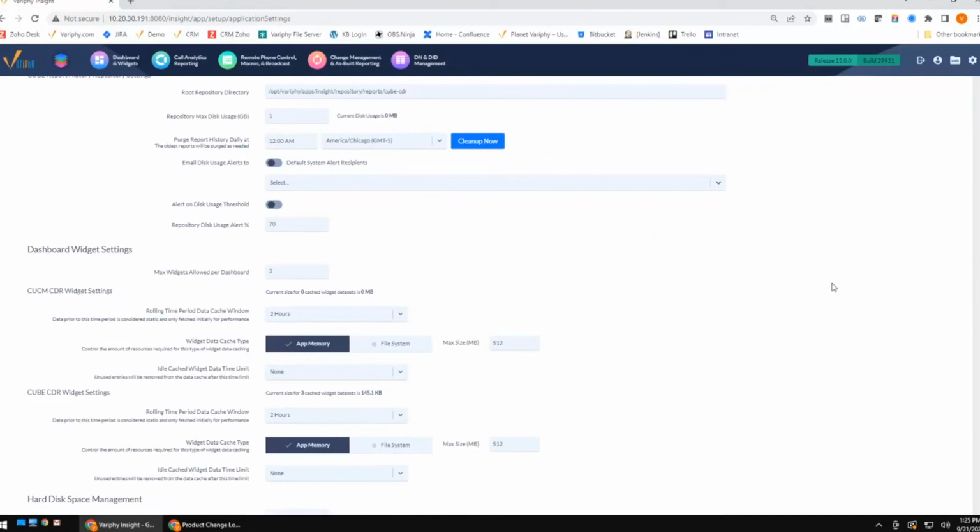And what this is going to do is it's not going to break any of your current dashboards. In other words, if I've got 25 widgets running on my dashboard right now, it's not just going to magically take away 10 of them if you're still running the default. It will grandfather all of your dashboards in. But what it will prevent you from doing is adding more widgets to that dashboard that has 25.